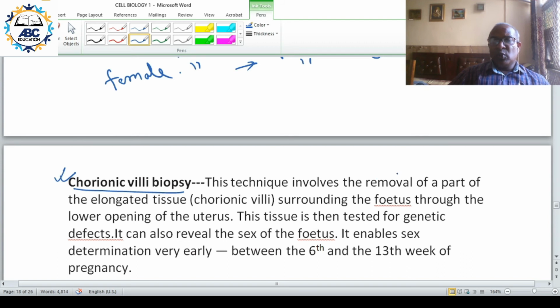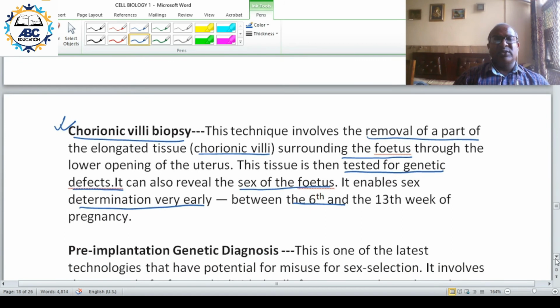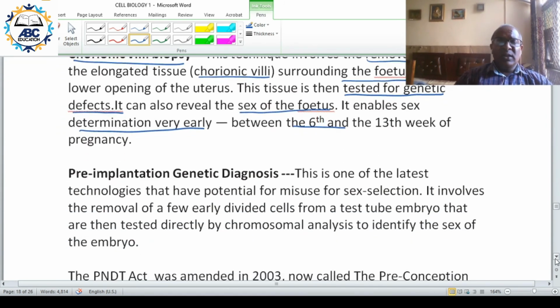So what do you do? You remove a part of the chorionic villi which is there around the fetus, and then it is tested for genetic defect. This also reveals the sex of the fetus. So this helps in early determination of sex of the fetus between the 6th and the 13th week of pregnancy. So this technique can also be utilized to find out the sex of the fetus.